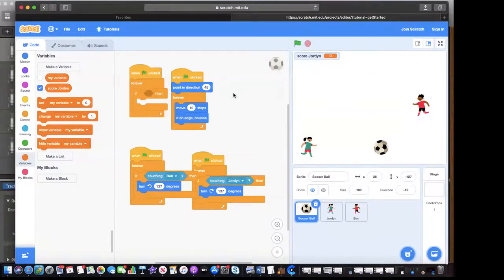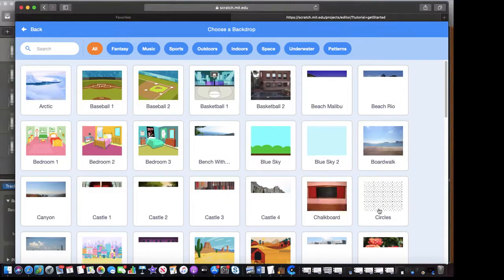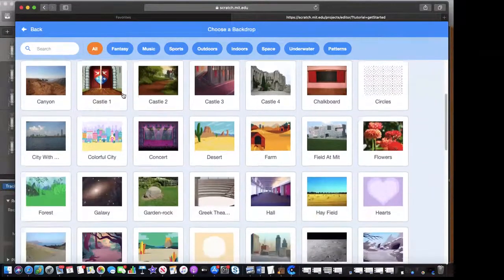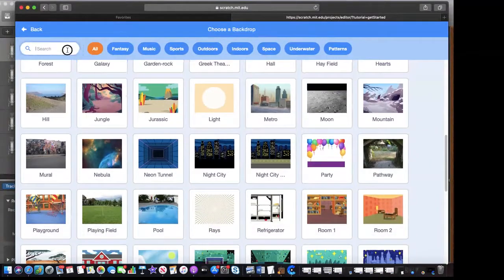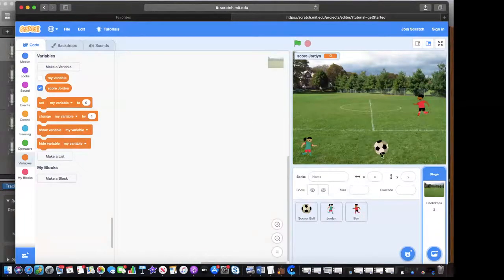So how can we touch a certain color? What we need to do is we need to change our background. So let's go here to background. We can add a cool little background. How about a soccer field or just a nice field? Let's see. We'll type it in. There we are.